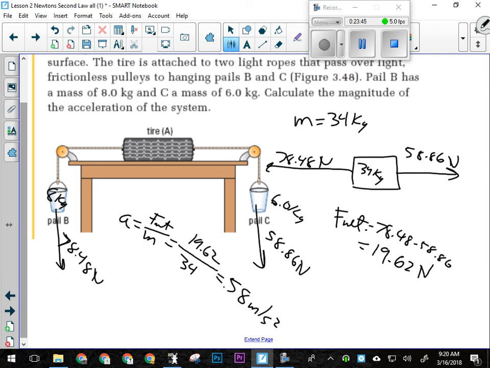Okay. Notice that the question said calculate the magnitude of the acceleration of the system. Is that the same logic as before? I can't give a vector on this for what reason? Which way is the 6 kilogram bucket going? Up. Which way is the tire going? Left. And the 8 kilogram bucket is going down. I can't give a vector because they're all moving in different directions, but at the same rate. So I can only give this unless the question specifies the acceleration of the tire or the acceleration of the 6 kilogram pail or whatever. Okay, that making some sense?